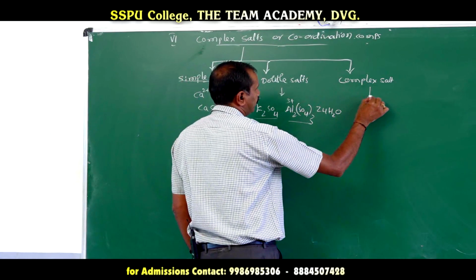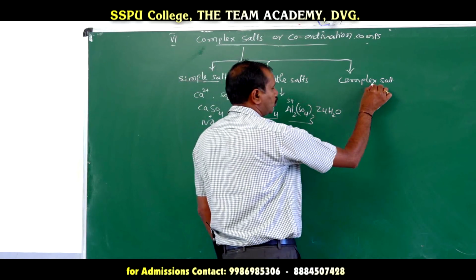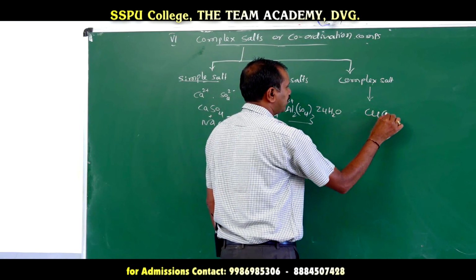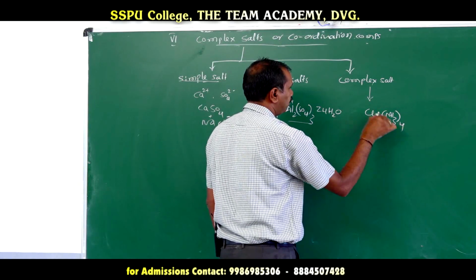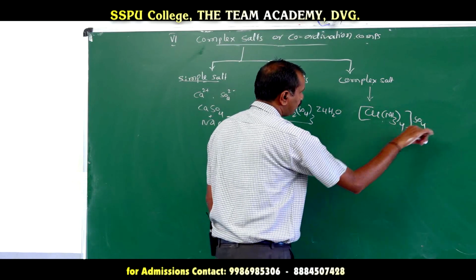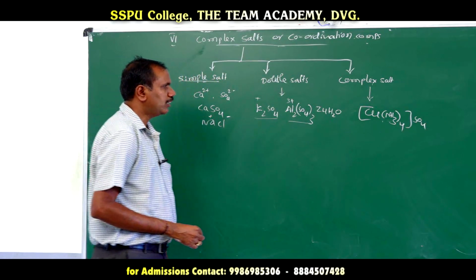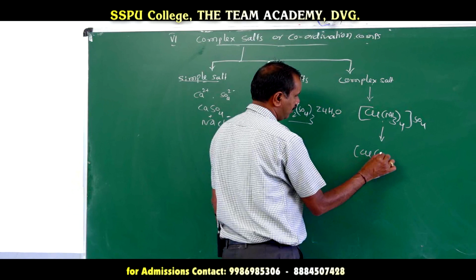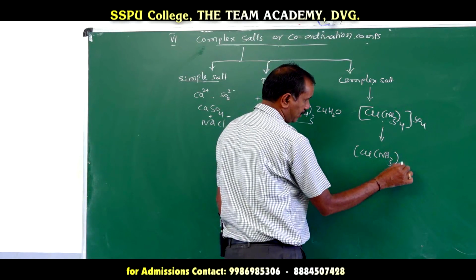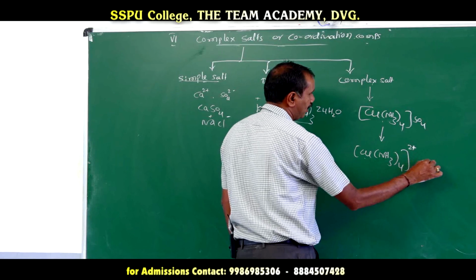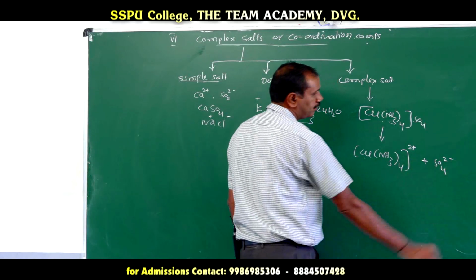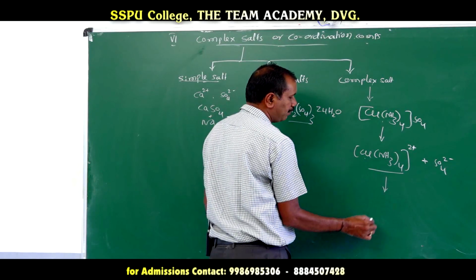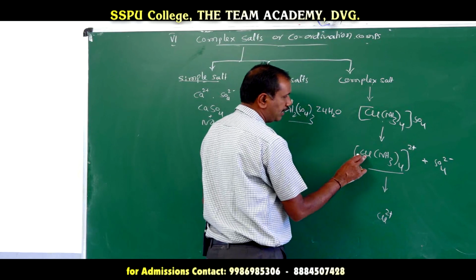Then complex salts. What are complex salts? An example of a complex salt is cuprammonium sulfate, [Cu(NH3)4]SO4. This is a complex salt. What is a complex salt? The salts having at least one complex ion. The cuprammonium ion is a complex ion, plus SO4 2-. Why is it a complex ion? The complex ion is made up of a central metal ion, that is Cu2+.